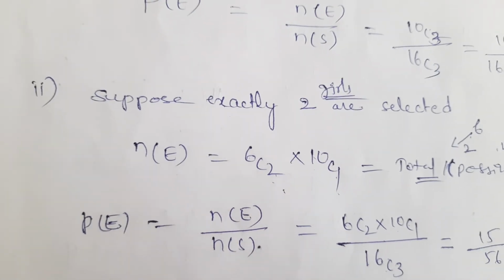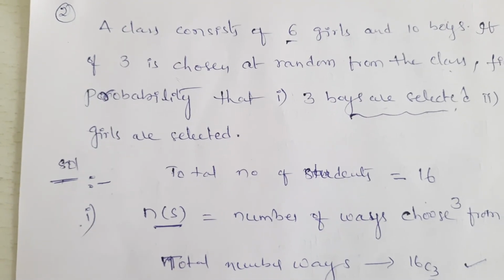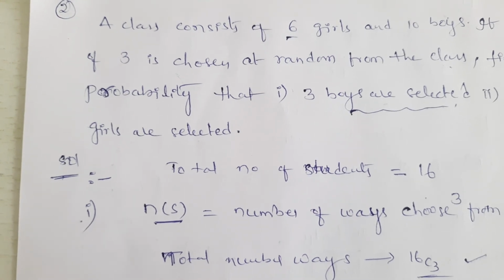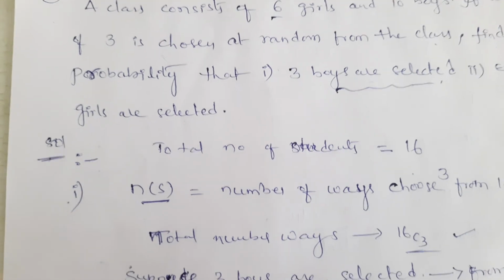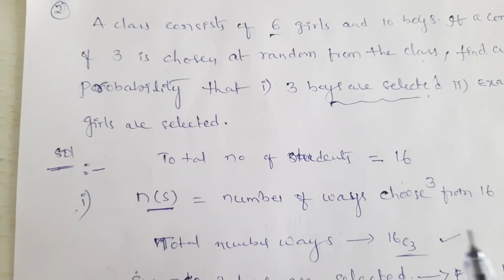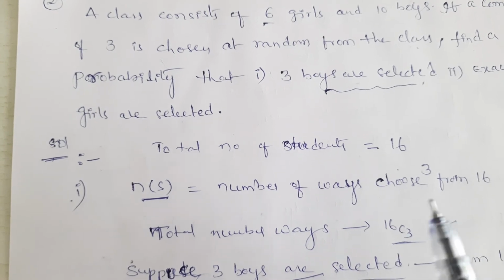I will explain this once again so you can understand clearly. A class consists of 6 girls and 10 boys. Total how many students? 16 students. A committee of 3 is chosen randomly from that class.